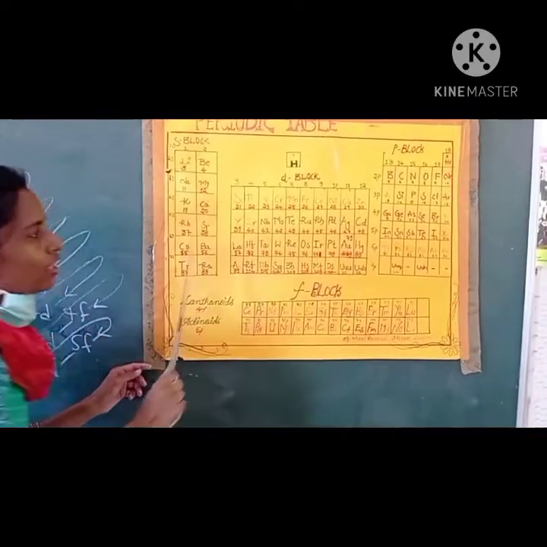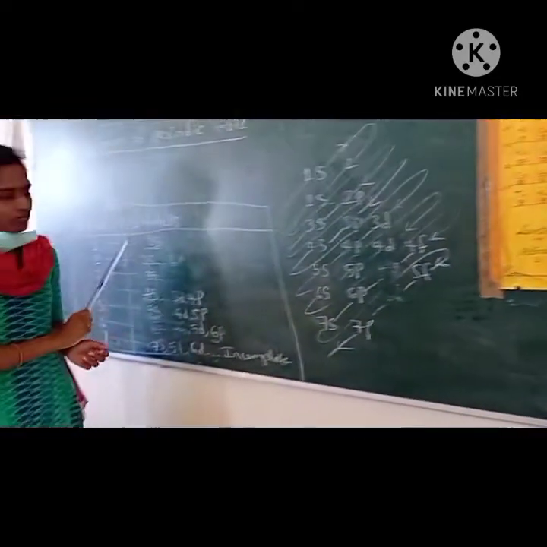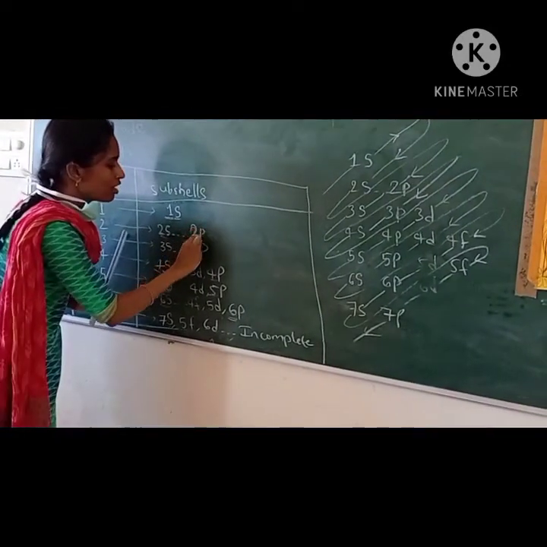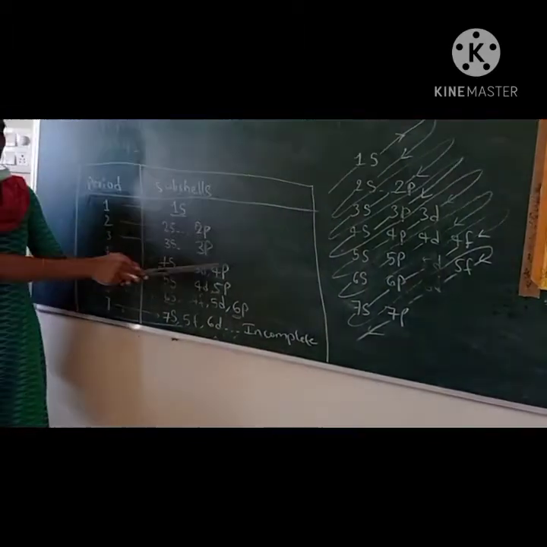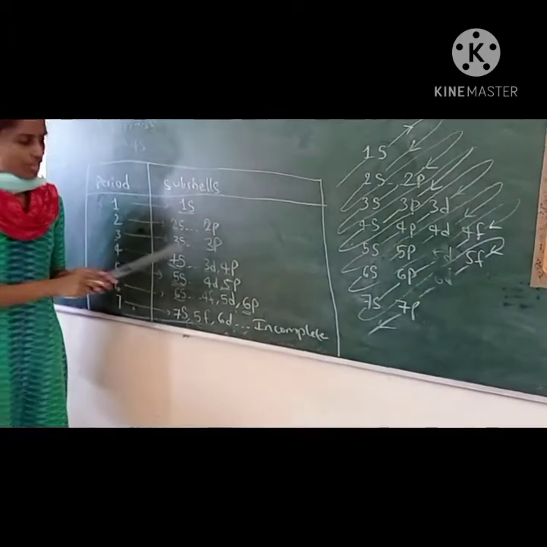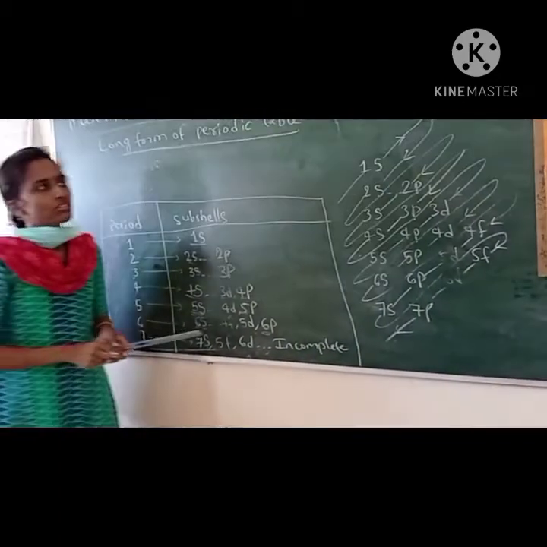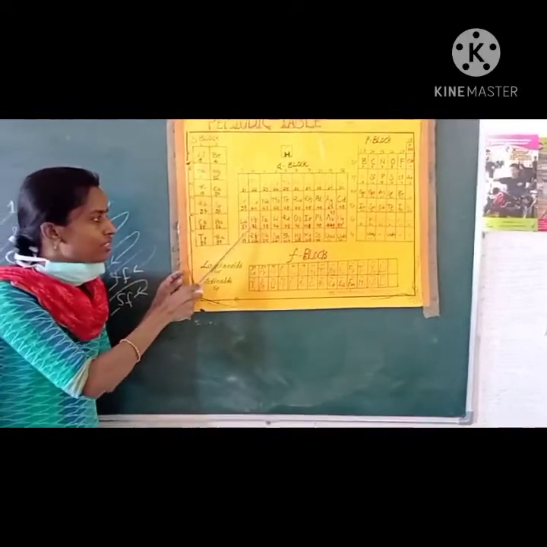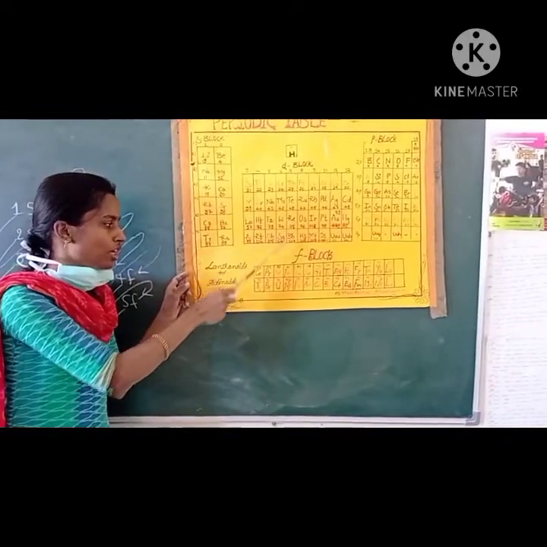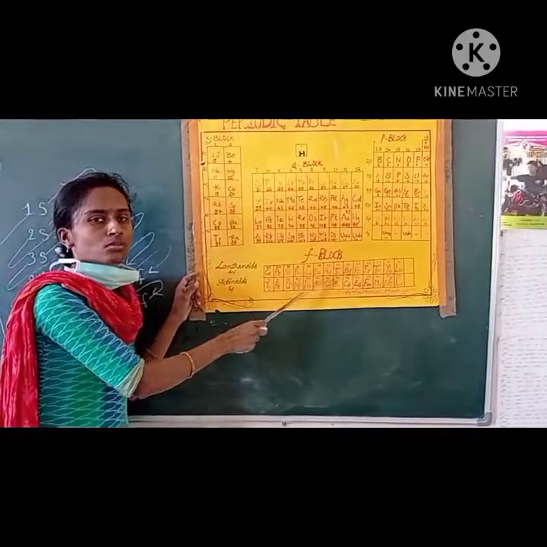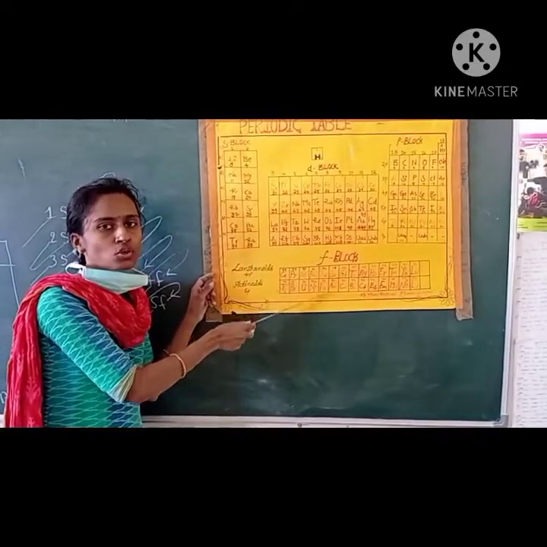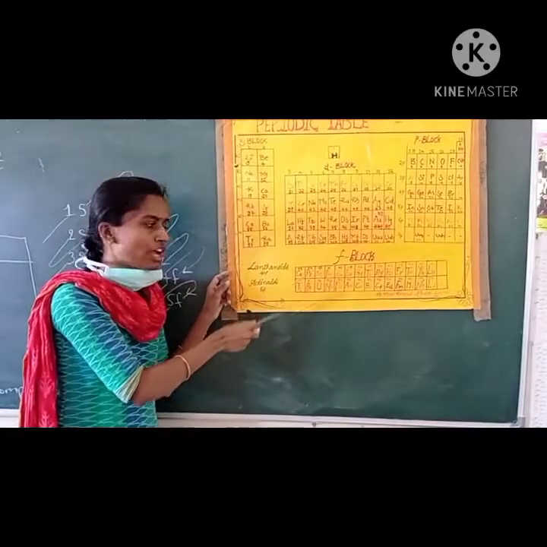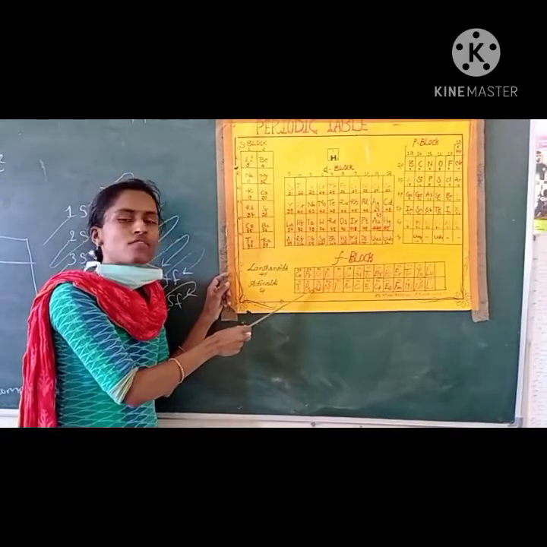Like that, if you remember this table, it is very easy to remember the starting orbital and ending orbital, and so it is very easy to write the electronic configurations also. Like that 7 periods are there, and in the 6th and 7th periods some elements are kept under the periodic table. Because they show different properties, they are kept under the periodic table. These are called the F series, the 4f series and 5f series.